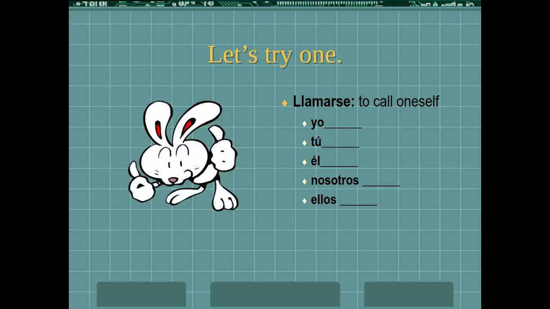So you've actually done this before. So you might remember in Spanish 1, and probably you took it with Miss Economy, one of the first things that you learned how to say is my name is. Literally, you were saying, I call myself. Llamar means to call. So when you said me llamo, you were actually using this type of verb. When you asked the question, ¿Cómo te llamas?, you were using the tú form. So again, a reflexive verb. What do you call yourself, literally?